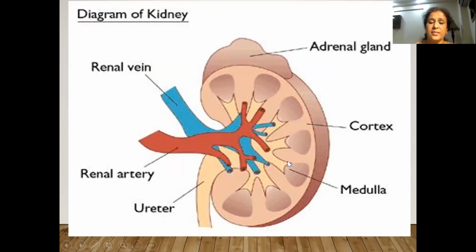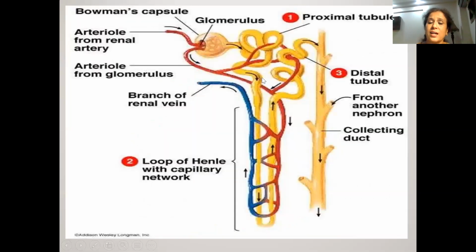This is the section of the kidney. This is showing how our kidney is divided into various chambers. There are millions and millions of smaller units in this chamber. These units are called nephron. Nephron, they are the structural and functional unit of the human excretory organ kidneys. So it means if you want to understand the structure and function of kidneys, we have to understand the structure and function of nephron.